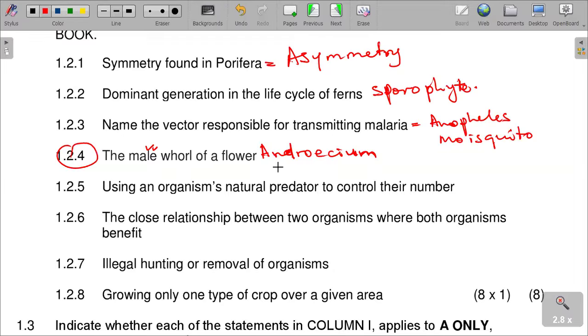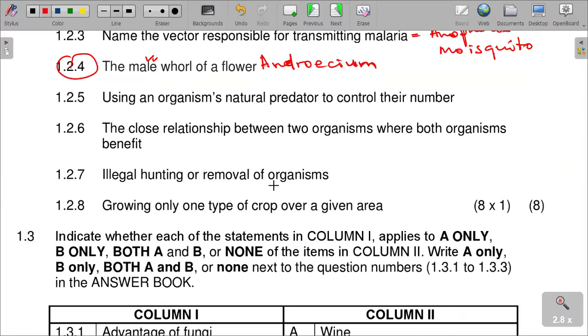You understand? And then using an organism's natural predator to control their number, we call that biological control. It is called biological control method. Using organisms' natural predators to control their number.